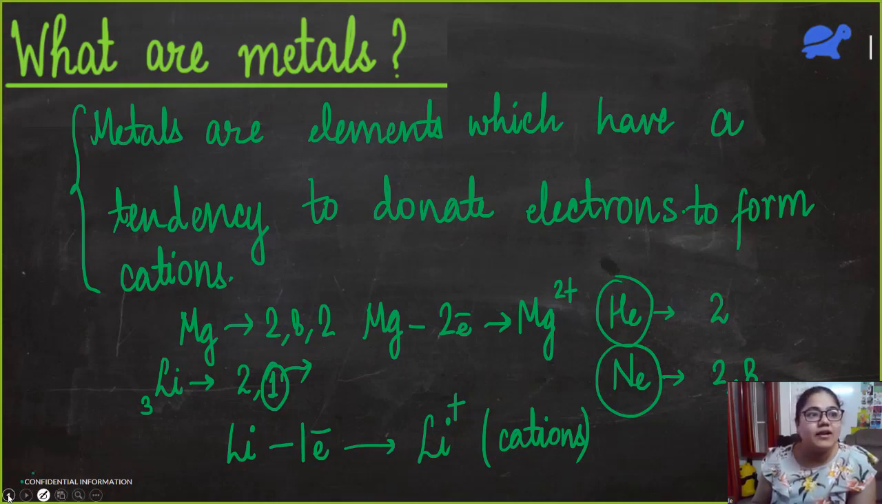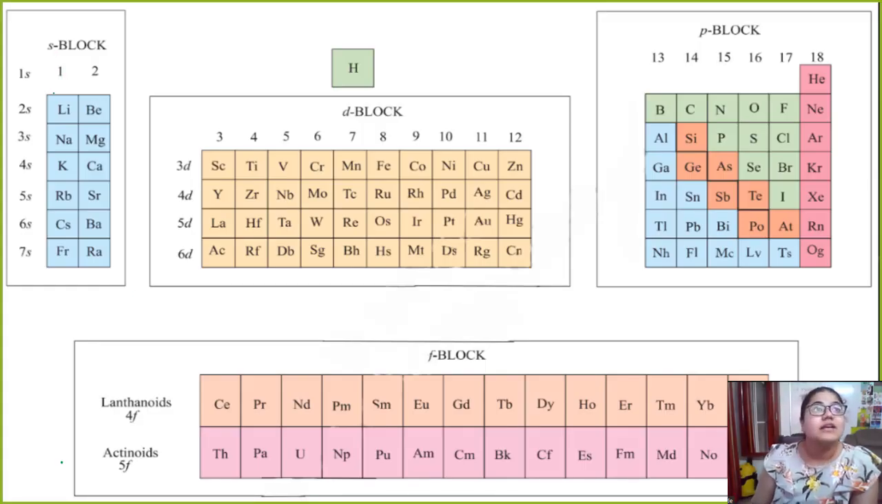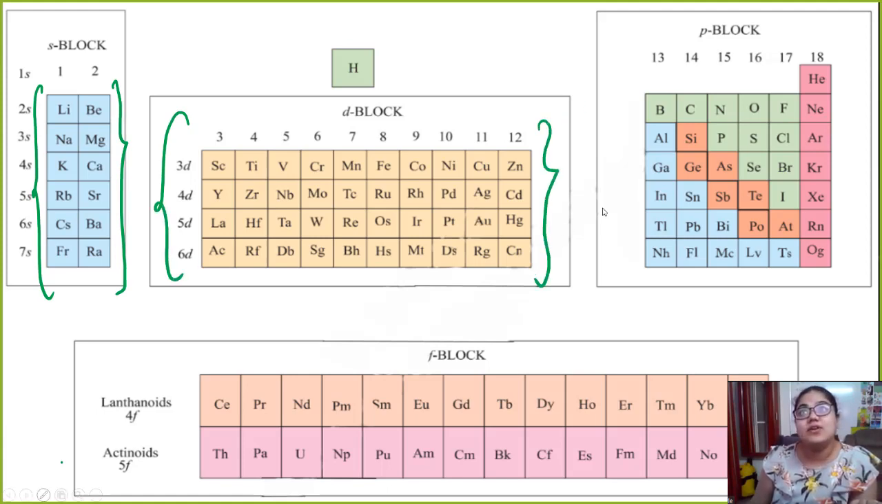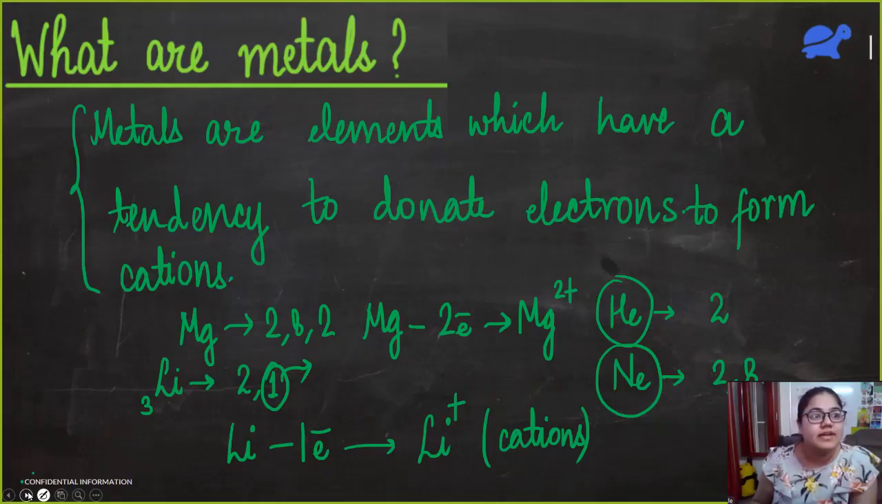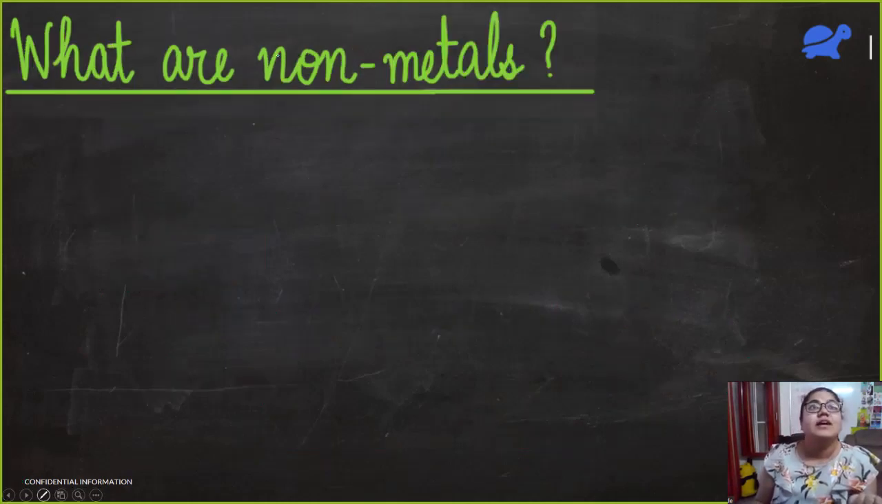Let me take you back to the periodic table again and mark all the metals. These are all metals. All of these are also metals. And whatever we see here in blue is also the metals part. So these are all the metals in the periodic table. They will donate electrons and they will form cations.